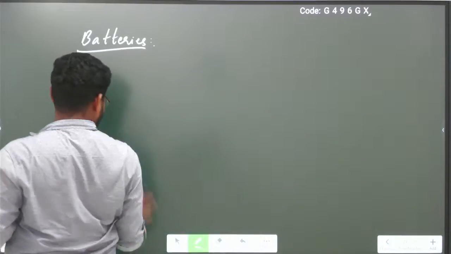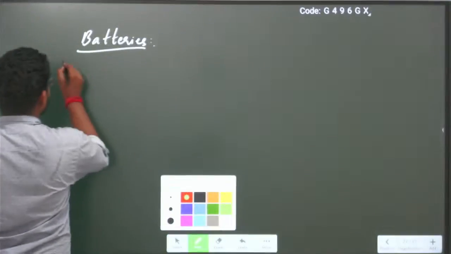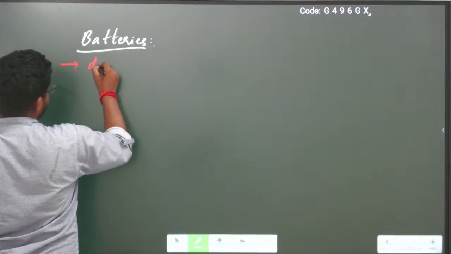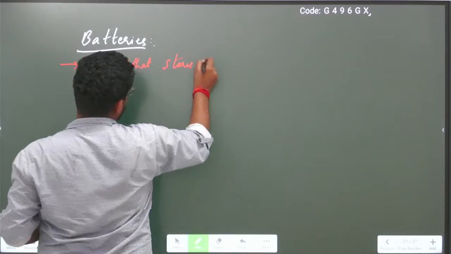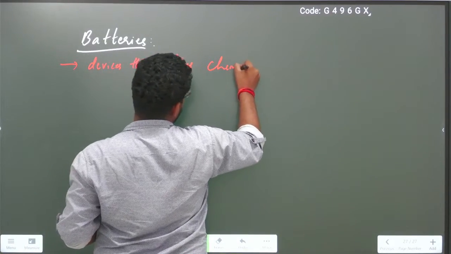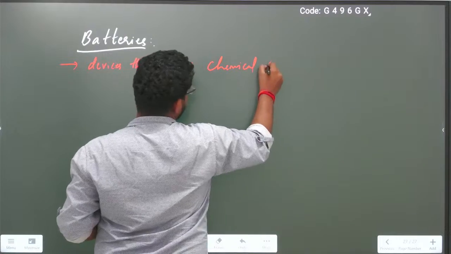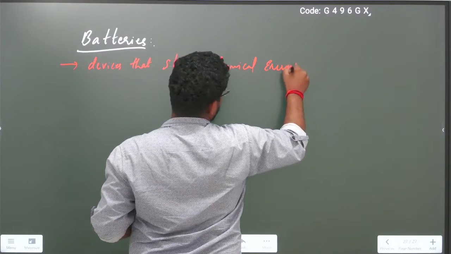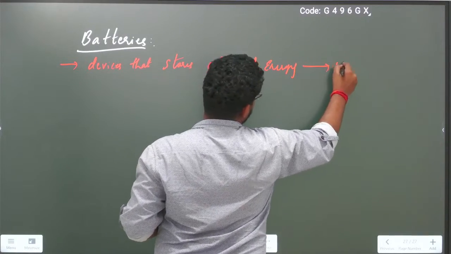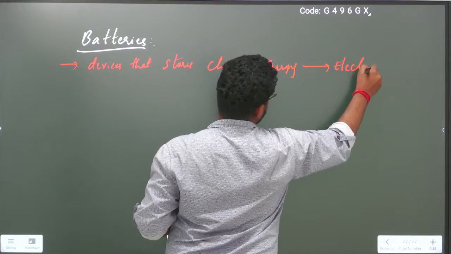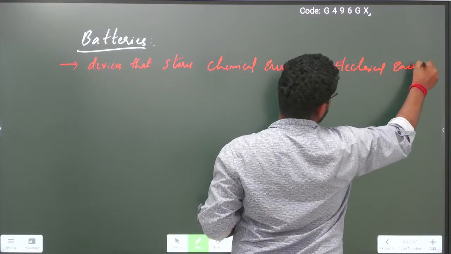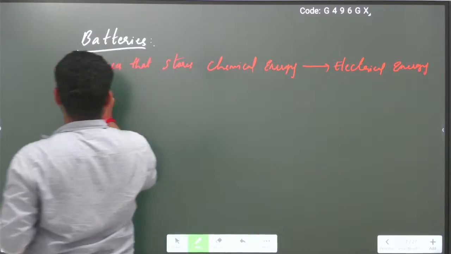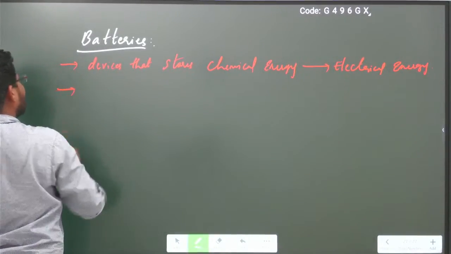So batteries are defined as devices that store chemical energy and convert it into electrical energy upon purpose. Batteries play a very important role in our daily life.